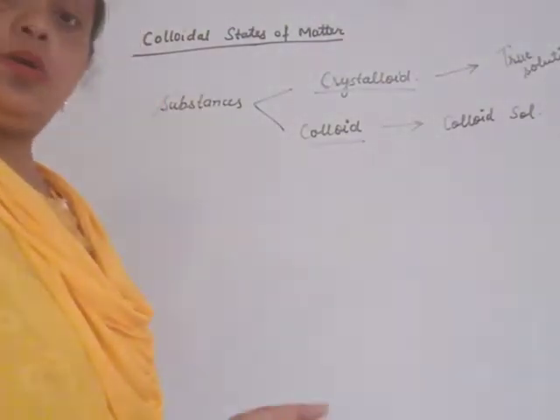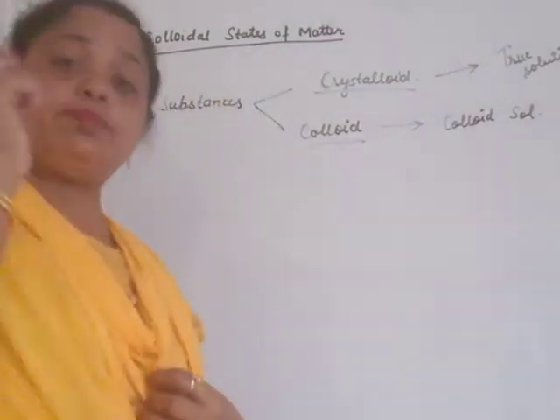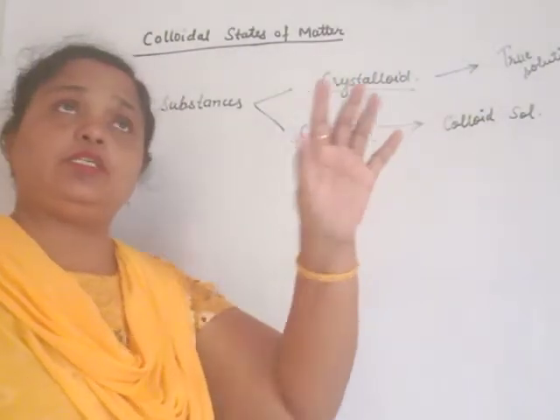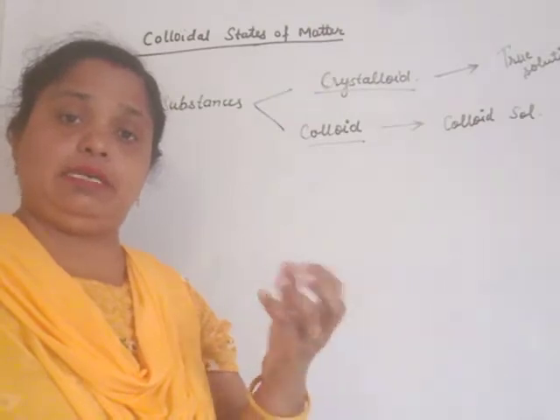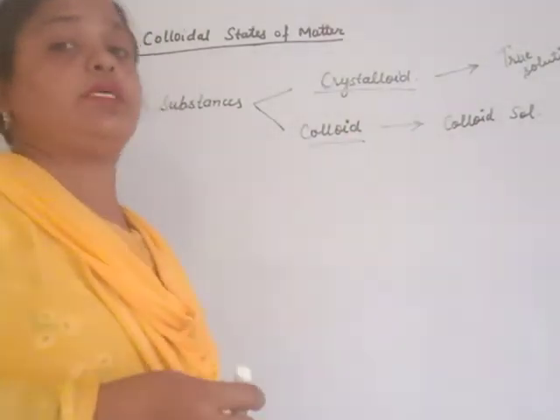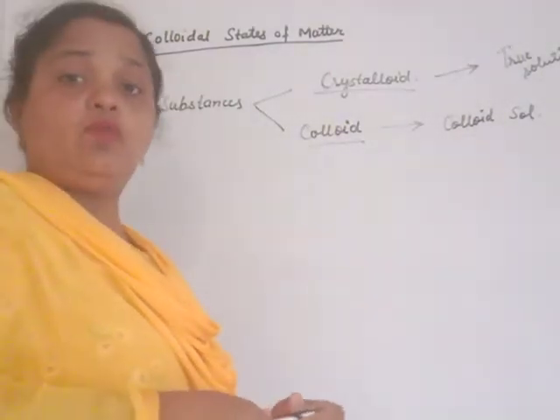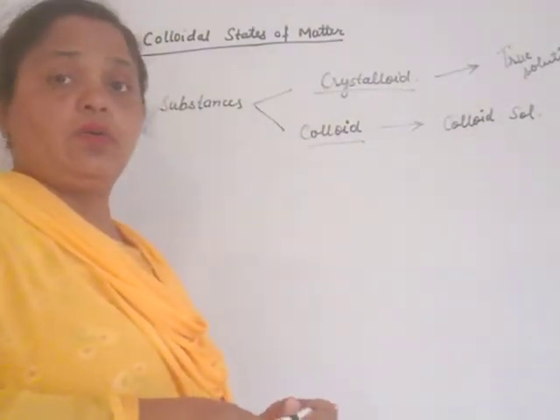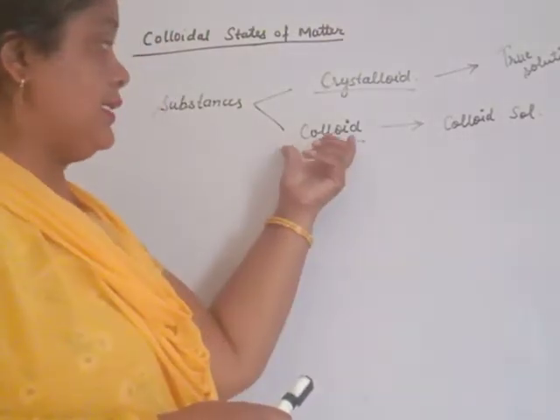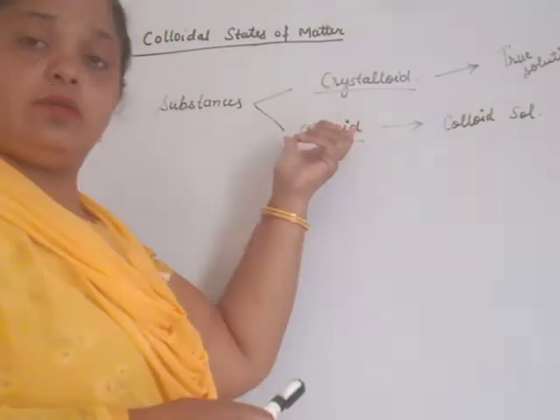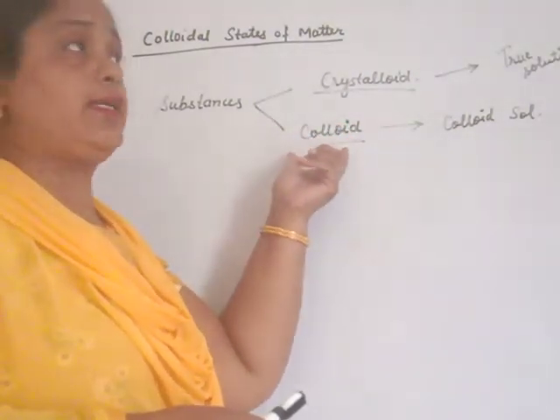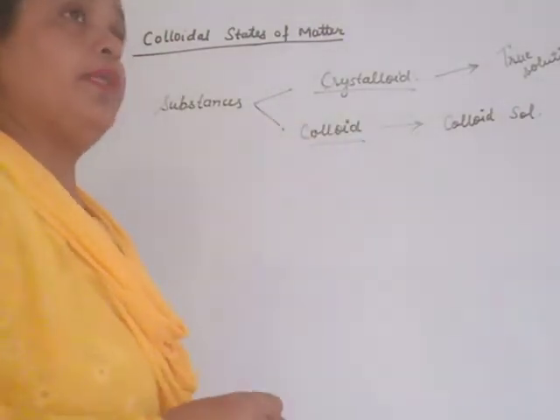That is also colloidal. That means dust present in air is not a true solution because it is not seen by naked eyes. But these dust particles appear to us only under the influence of light, either sunlight or some other artificial light. Beta, that sol which appears only under the scattering of light is known as colloidal sol.